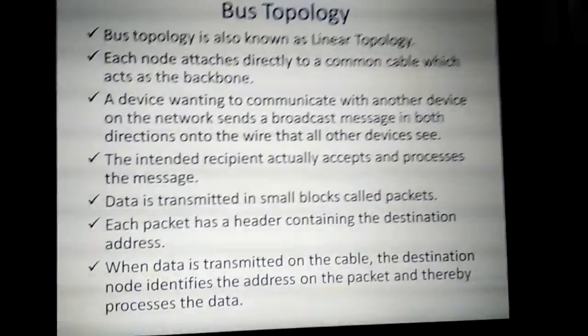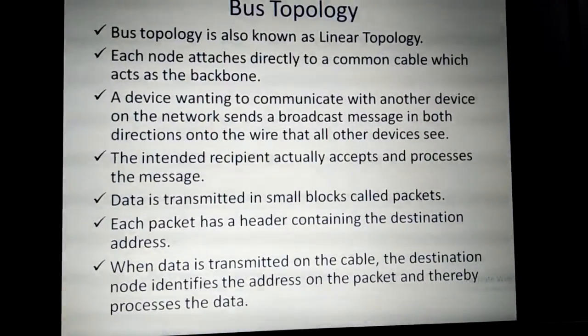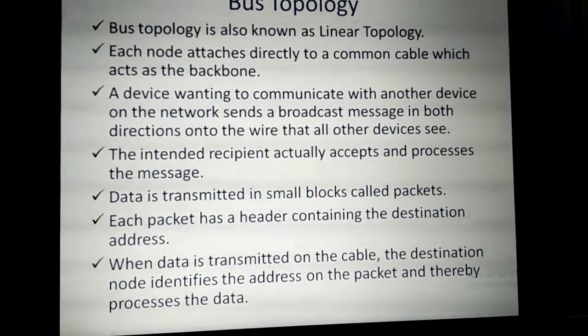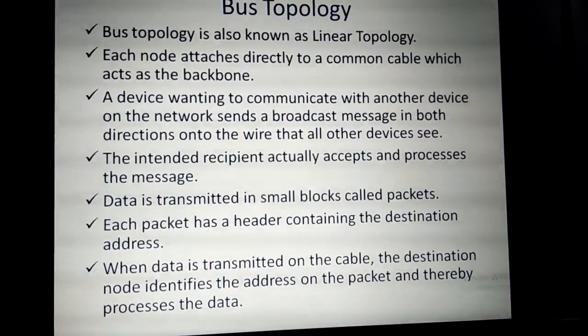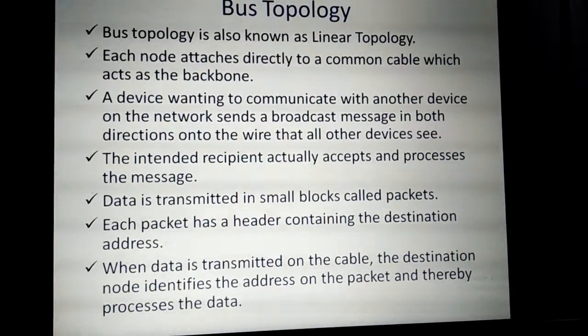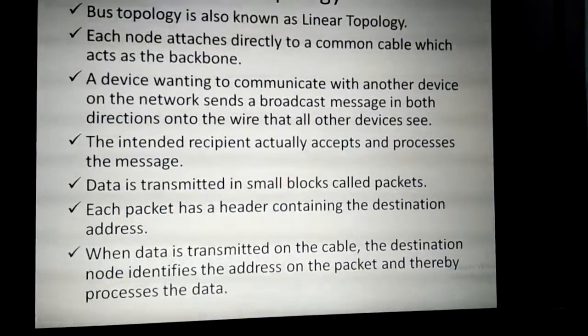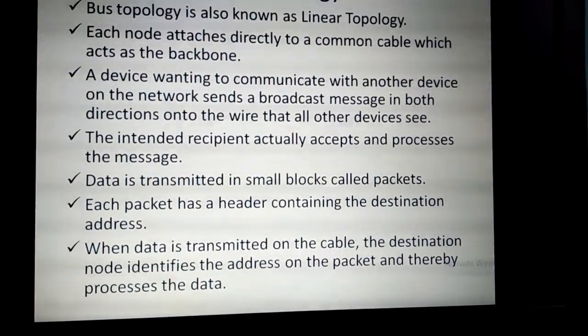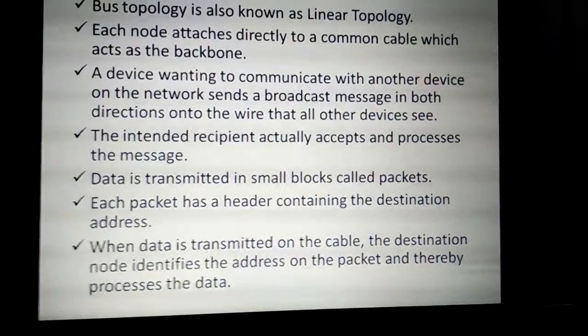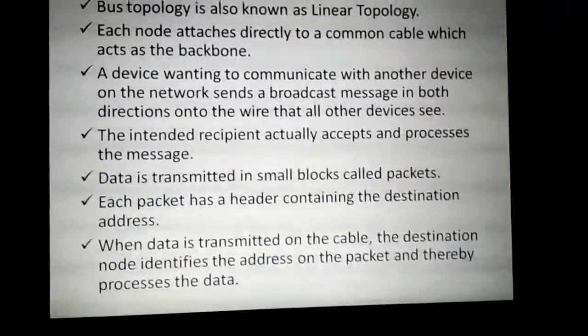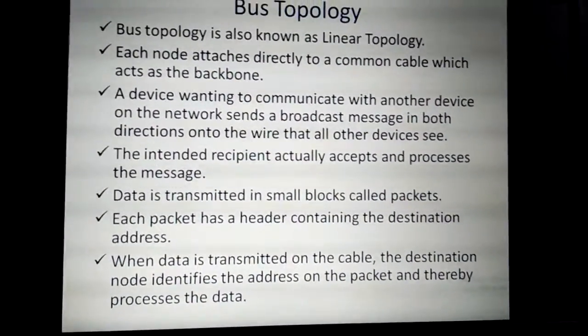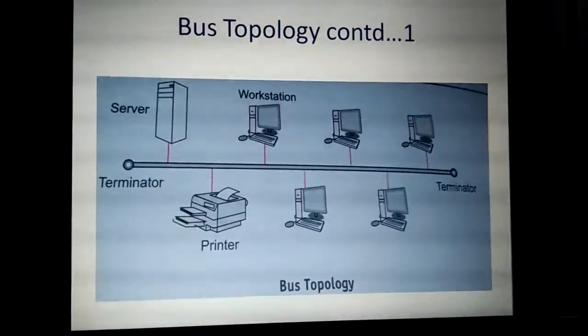Every packet will have a header. That header will have the destination address. Through that address only, the particular machine is going to identify that the message which is broadcasted is for that machine, and then it will process that message. When the data is transmitted on the cable, the destination node identifies the address on the packet and thereby processes the data. So this is what happens in the bus topology.